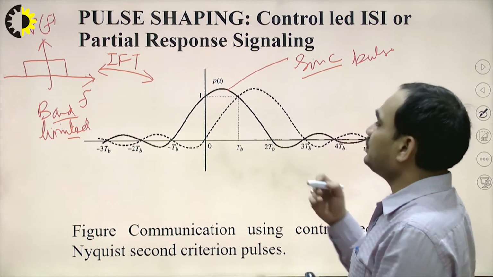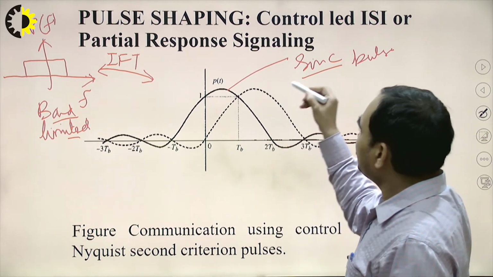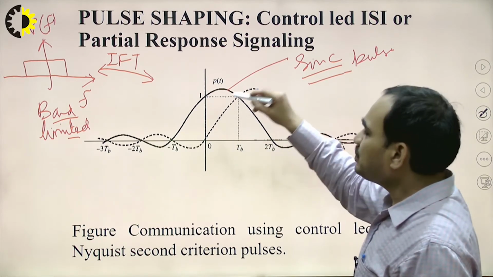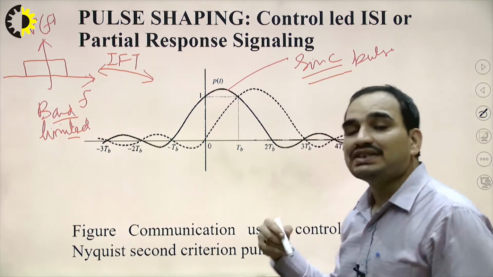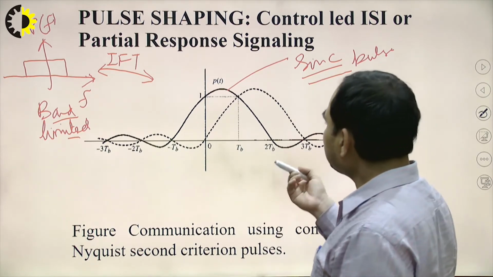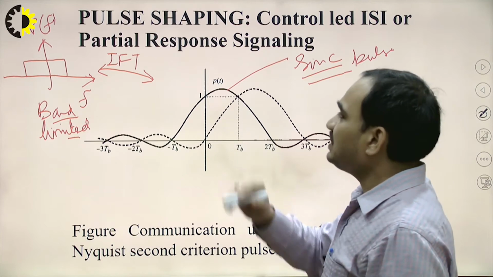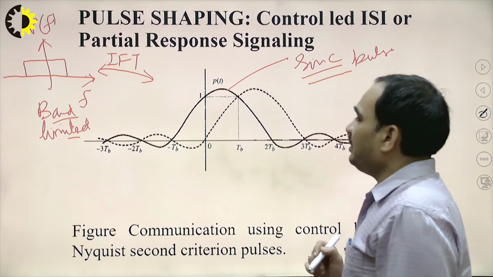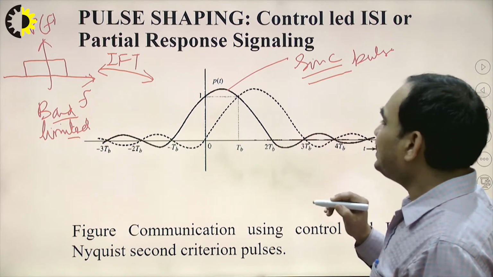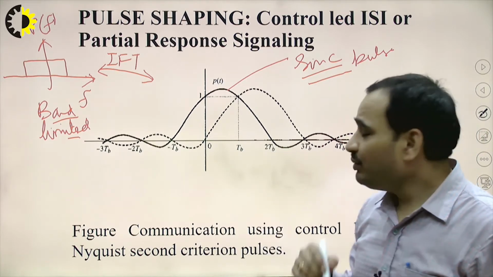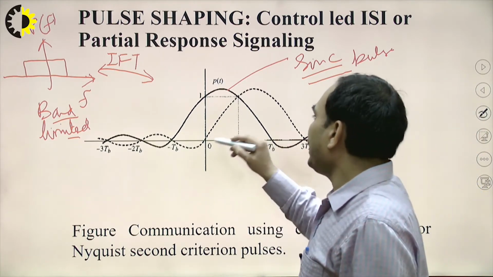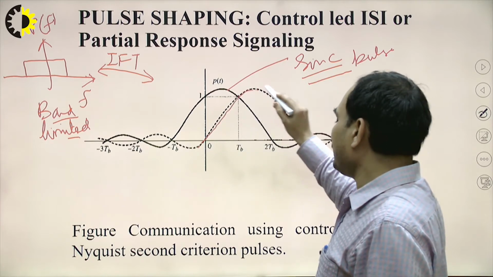So we have solved that. Nyquist proposed that we can use a sinc pulse in the time domain. If we are using a sinc pulse in the time domain, our signal will be band limited. Now if we consider the delay in the pulses, or the neighboring pulses, what will we have? We will have the pulse shown by the dashed line.